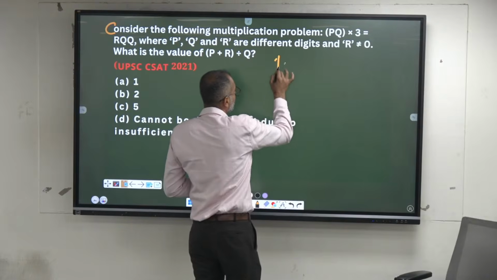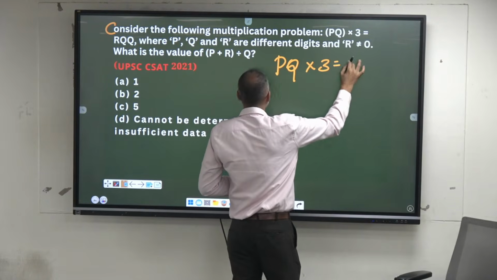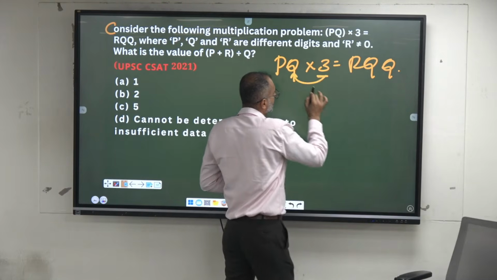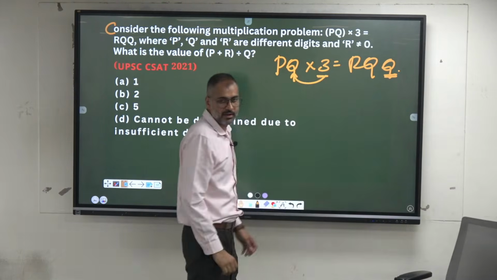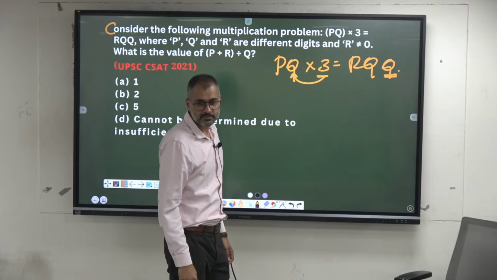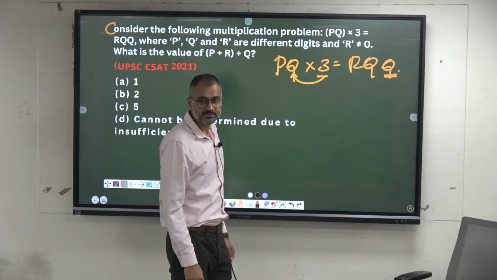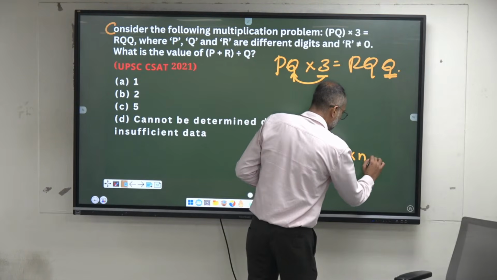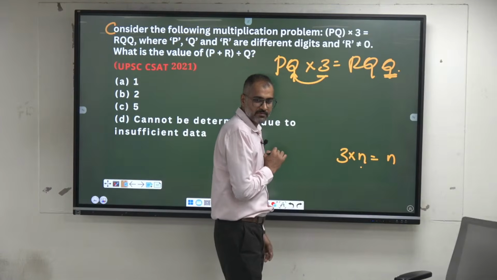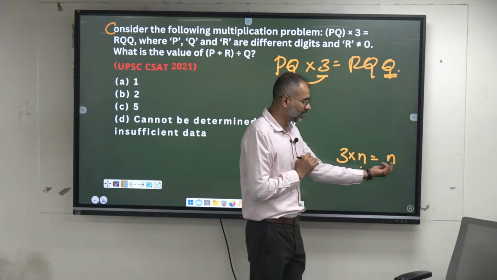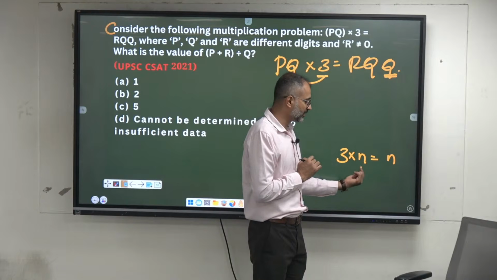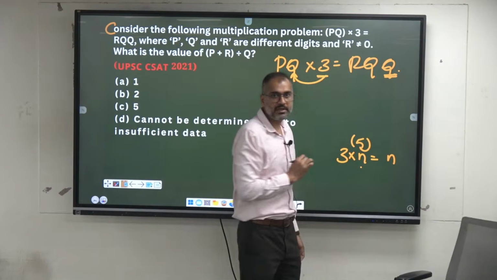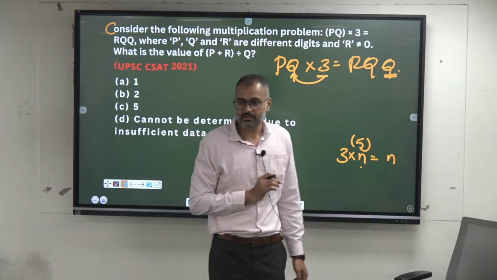PQ into 3 is equal to RQQ. When I multiply 3 with what number will it produce the same? See, 3 into n is equal to n. What is the value of n? It's not 1, if you put 1 it produces 3. 2 gives 6, 3 gives 9, 4 gives 2. Again, 5. 5 is the only possibility. Isn't it? Rest, do it. Come on.